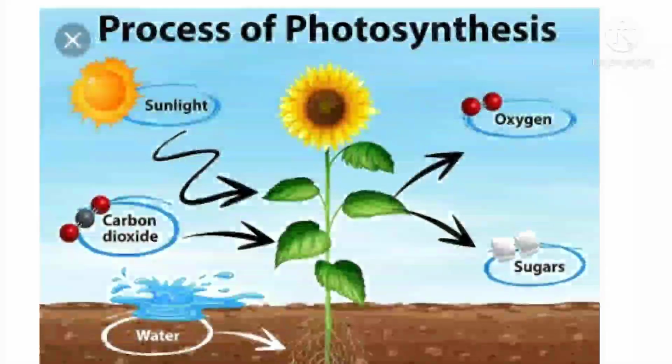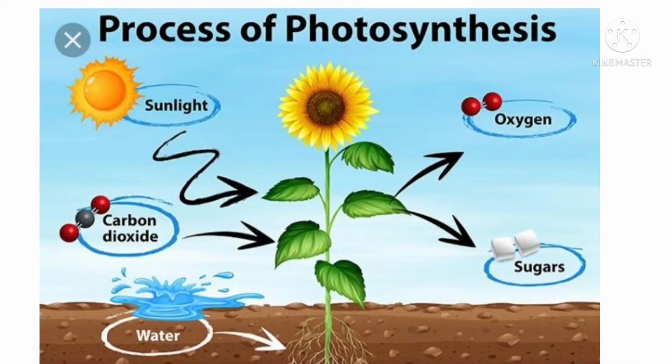Next, we are going to photosynthesis. Here, see, children, photo means light, synthesis means to make.